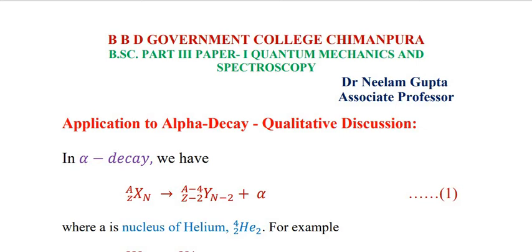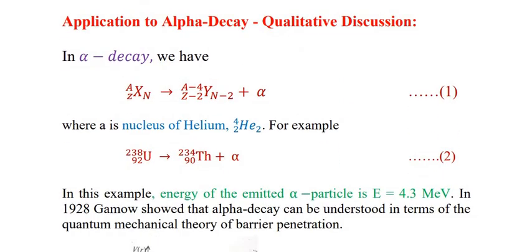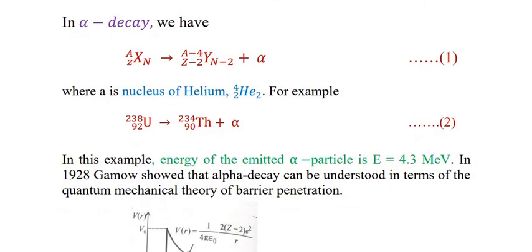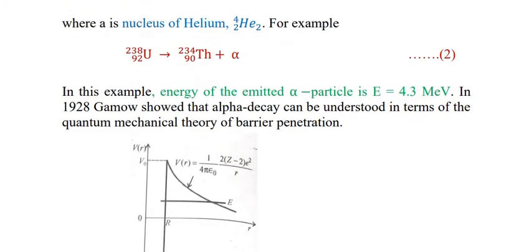Here the alpha particle is a nucleus of helium. For example, if we consider uranium-92 disintegrating into thorium-90 with the alpha particle, in this case the energy of the emitted alpha particle is 4.3 mega electron volt. In 1928, Gamow showed that the alpha decay can be understood in terms of the quantum mechanical theory of barrier penetration.